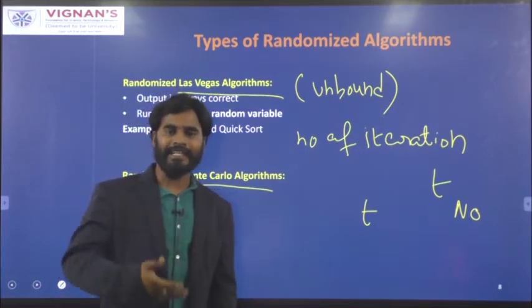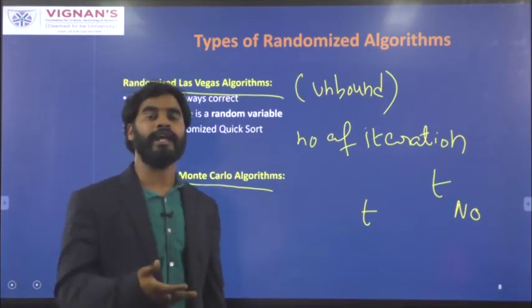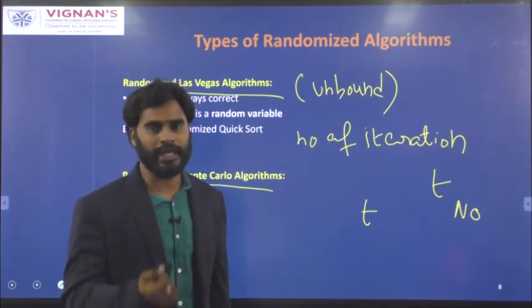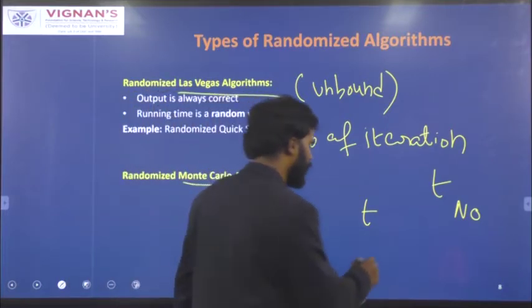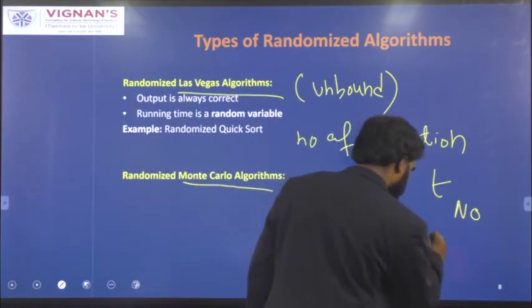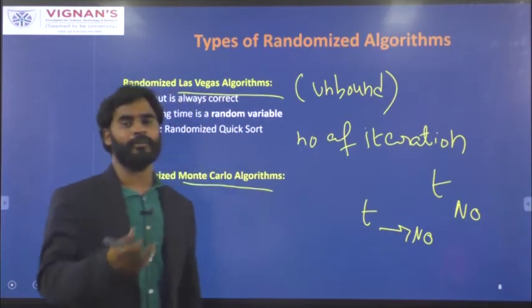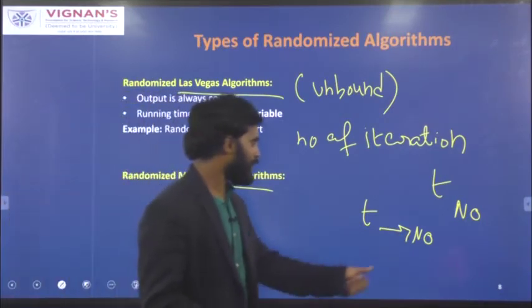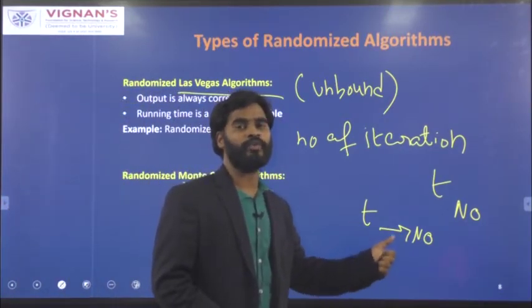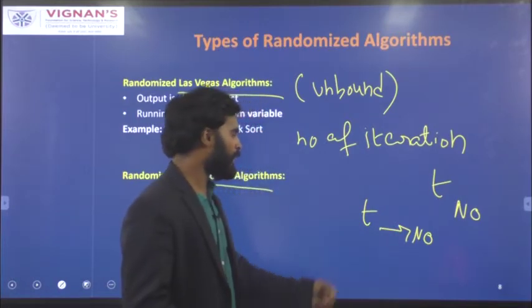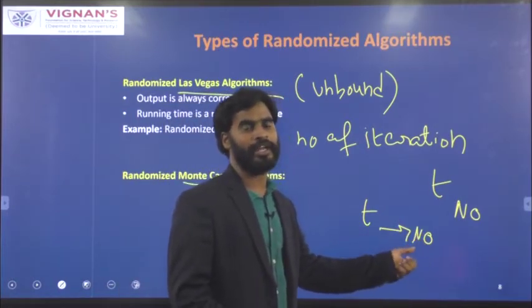After t number of tries, if you are still not able to get yes, then produce the output as no. So when the number of tries exceeds the threshold, simply produce the output as no. But it may not be true in all cases.